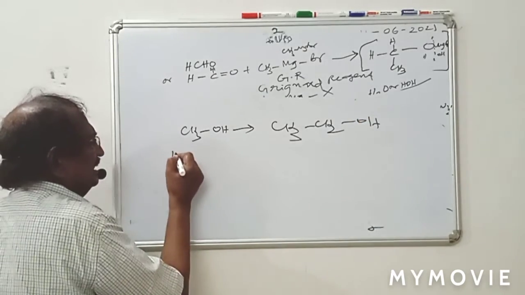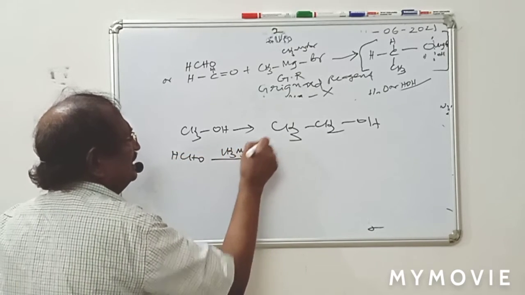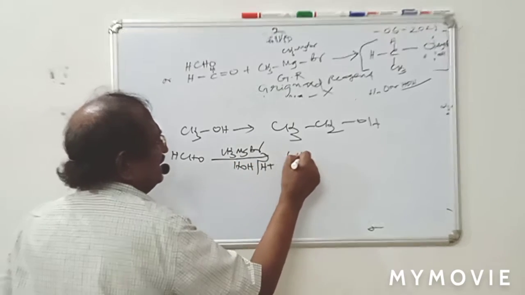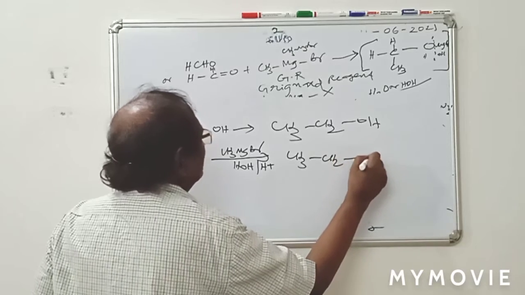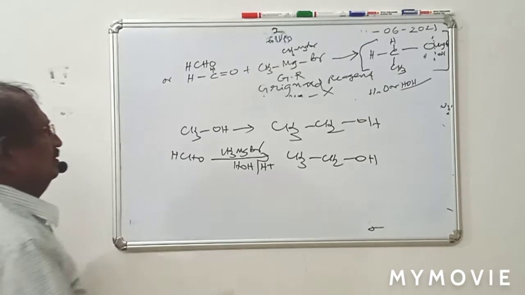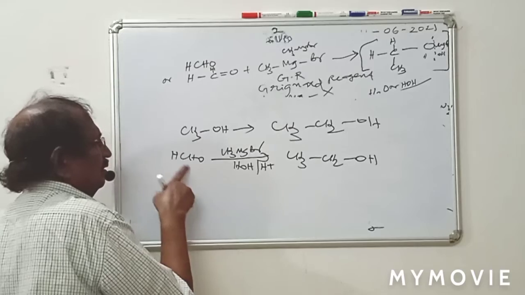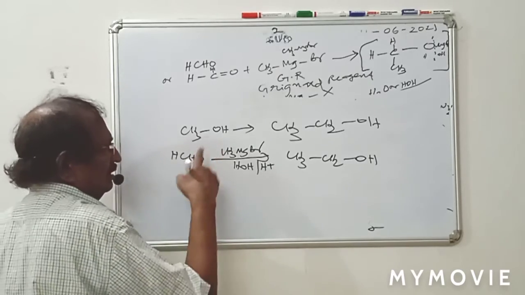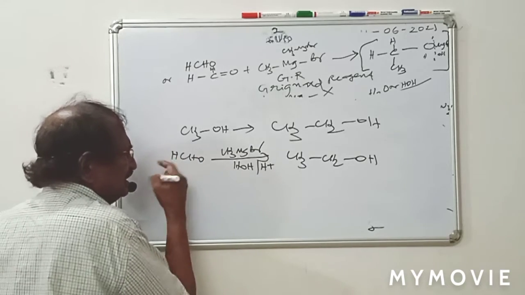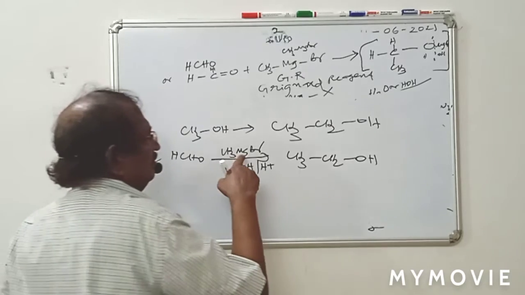In our format, HCHO, CH3MgBr, this only is set, CH3MgBr, then H2O, H plus. You will get ethanol. So there is no condition. Methanol to ethanol. So formaldehyde, H2 with Pt, when I say so, it will be converted into methanol. Otherwise, one more method. In the methanol to ethanol conversion, formaldehyde, don't disturb it. CH3MgBr, we can convert it.